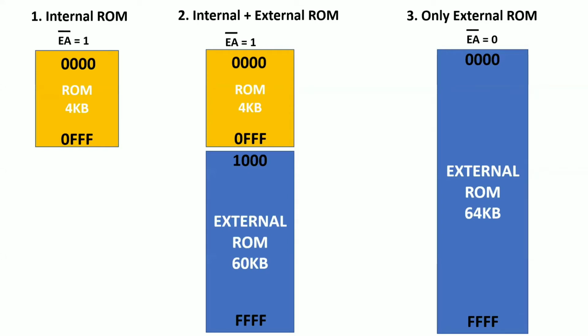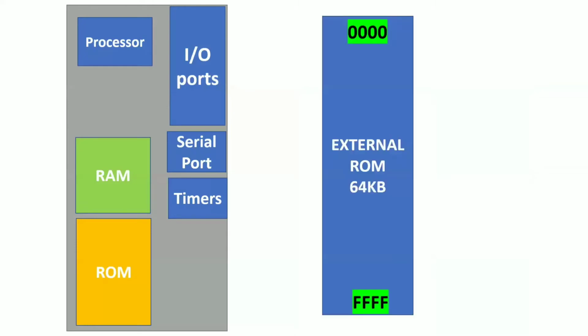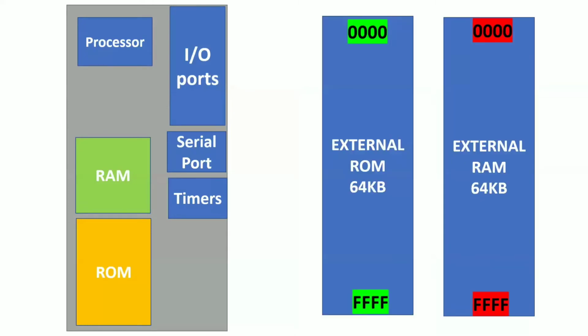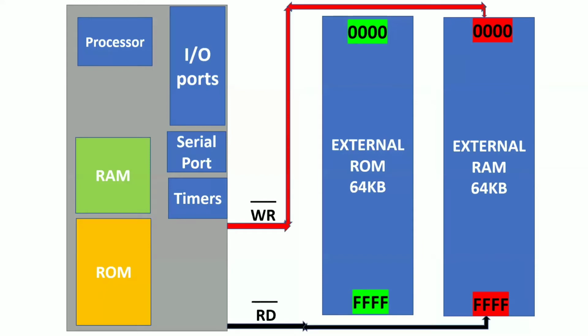That means I'm using the internal memory as well as external memory in the second option, so how do I read the data? If you paid attention during the pin diagram or the architecture, we use two control signals for reading and writing data for the external RAM. What are those signals? Write bar and read bar for the external RAM. But there is one particular signal we use to read data from the external ROM. What is that signal? PSEN bar, program store enable. This is the signal we use to read the data from the external ROM.